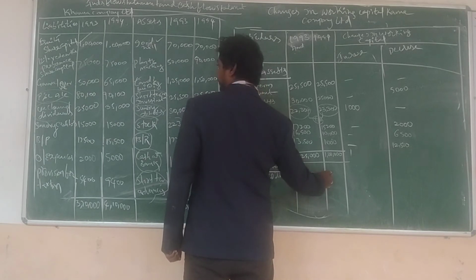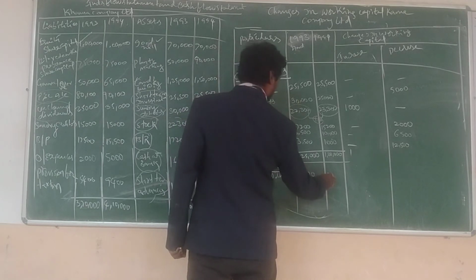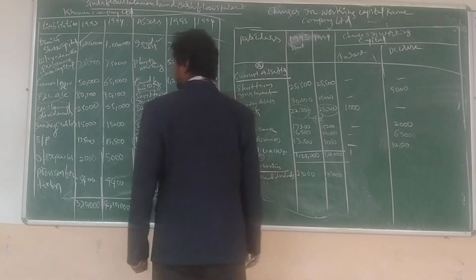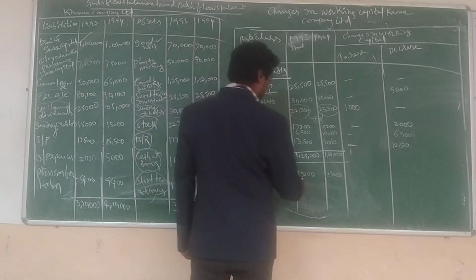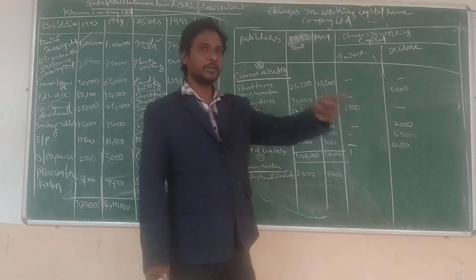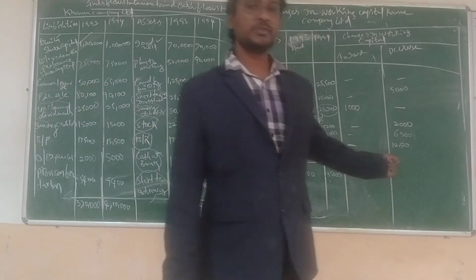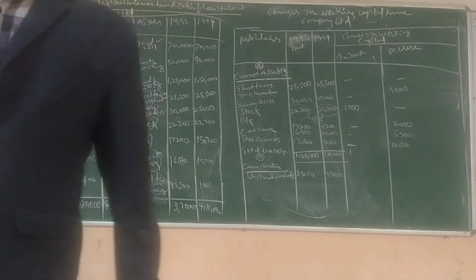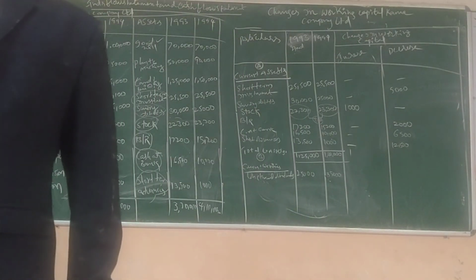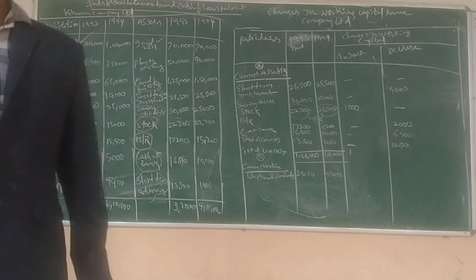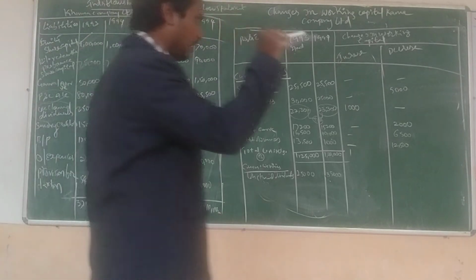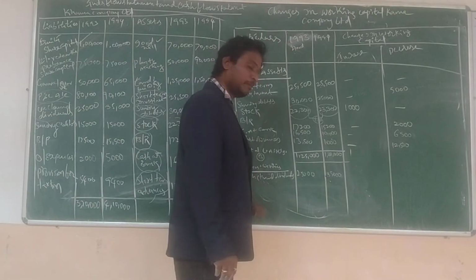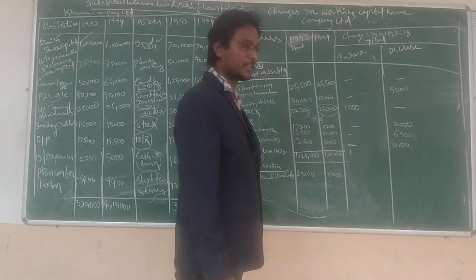Next, 35,000. 25,000 and 35,000. Is it an increase or decrease? I already gave you one clue just a few seconds back. When the liabilities increase or our assets decrease, our capital decreases. When the liabilities decrease, our capital increases. Now remember this thing, okay, it is completely the opposite of assets.